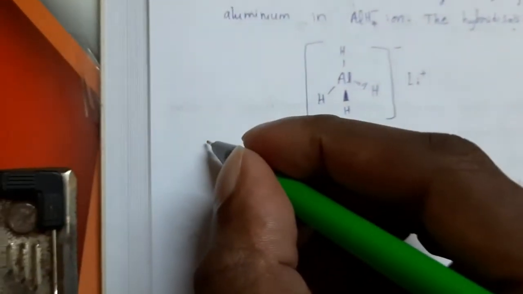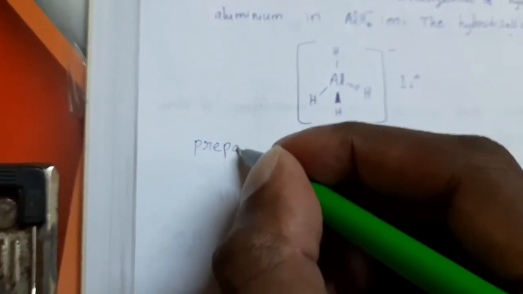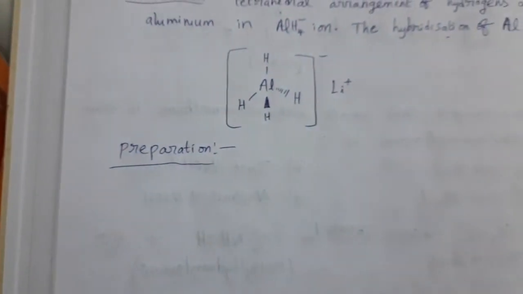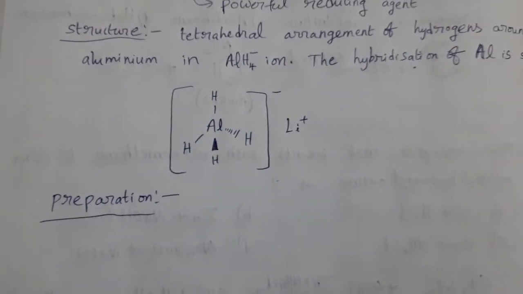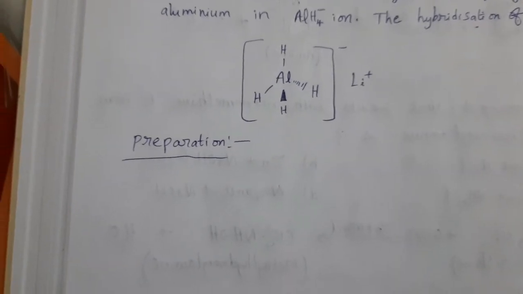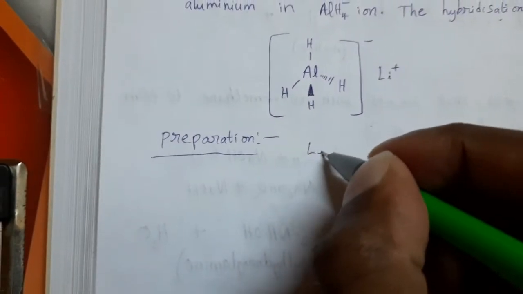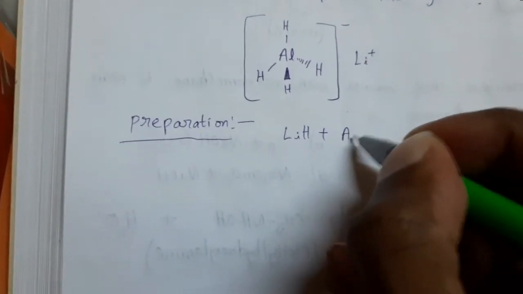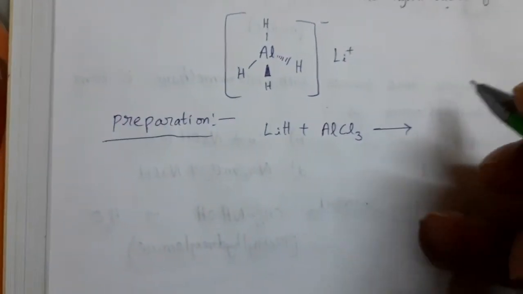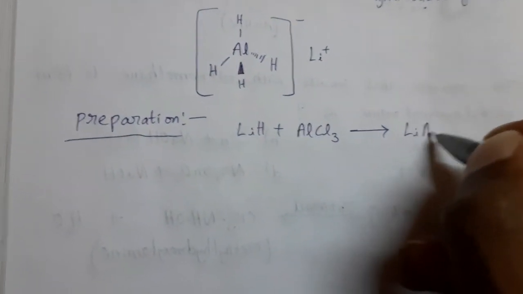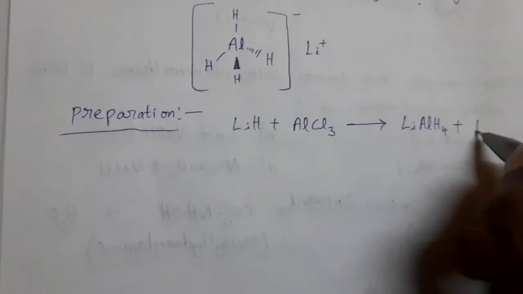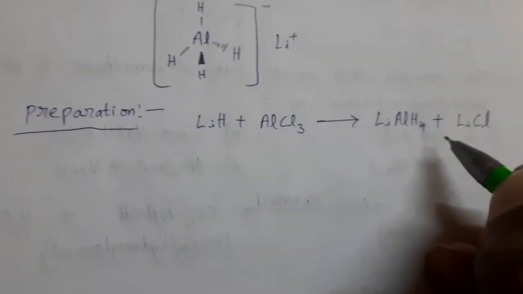Now see the preparation. How can we prepare this LiAlH4? It's a very simple reaction. LiAlH4 is prepared by the reaction between lithium hydride and aluminum chloride. The reaction is LiH plus AlCl3 gives rise to LiAlH4 plus LiCl. So balance the equation.